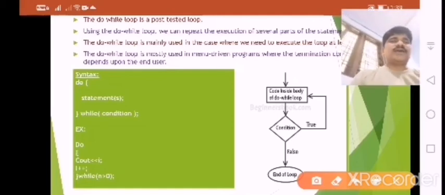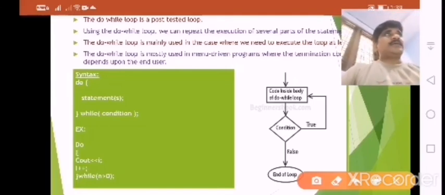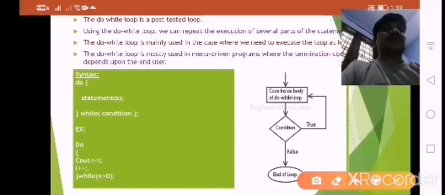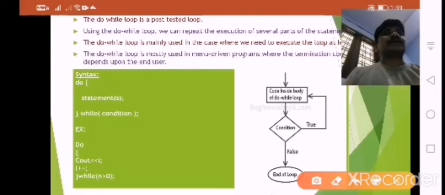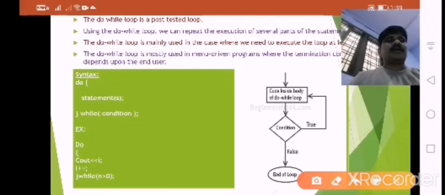The initial value of i is 1. Suppose I take n value as 10, it will display from 1 to 10 if the condition i less than n is true. In this manner the while loop will be executed.